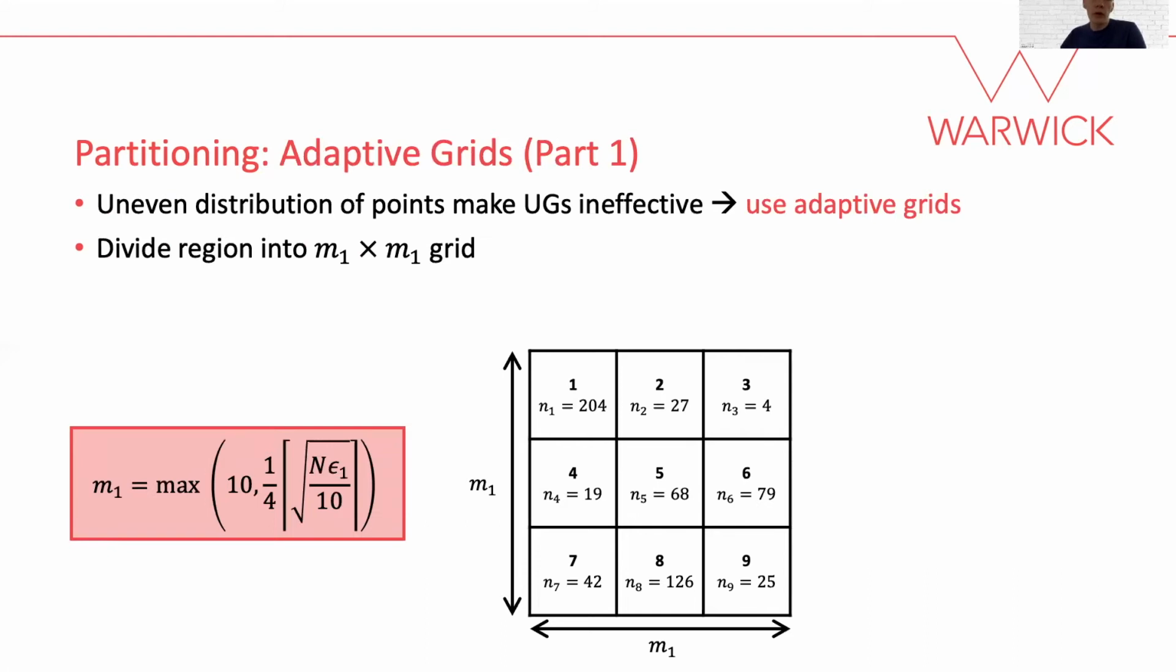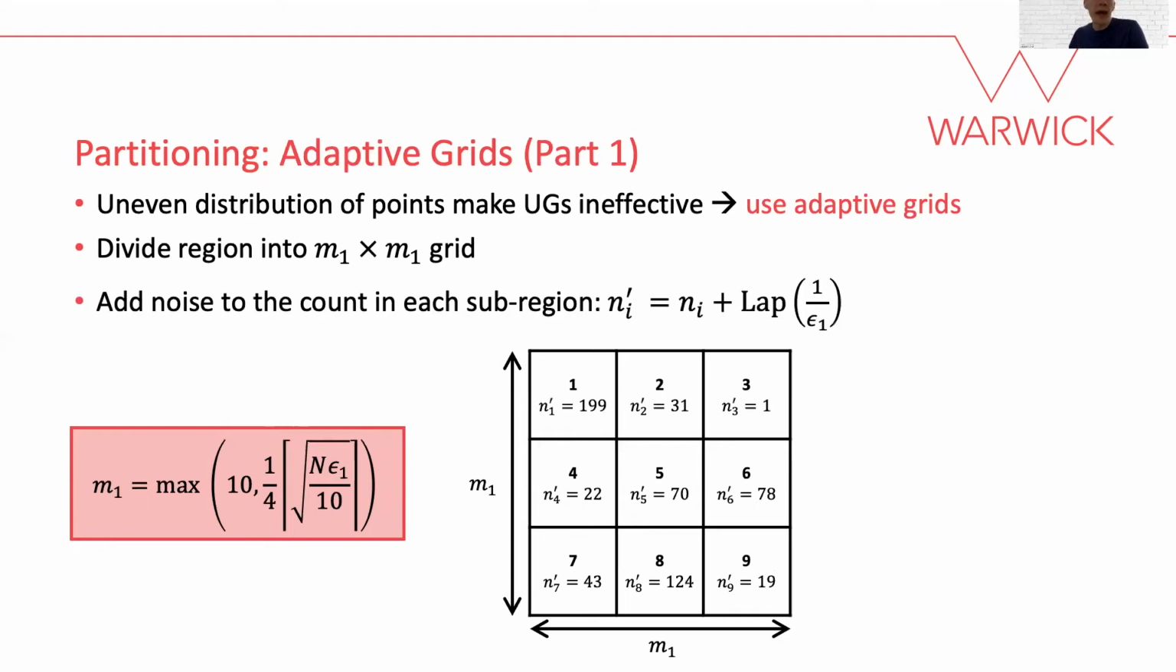If the raw data is not uniformly distributed, then uniform grids are suboptimal. Hence, we also consider an adaptive grid approach. We again start with dividing the entire region into a uniform grid, using a slightly different guideline this time.